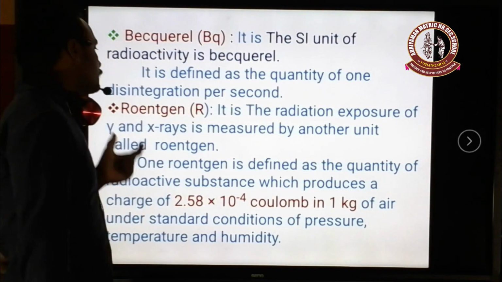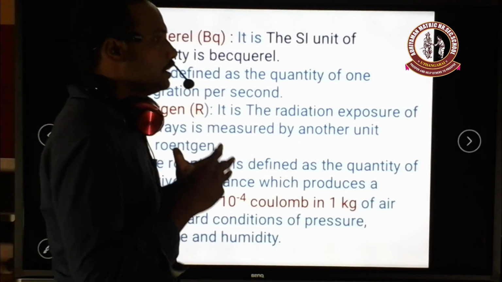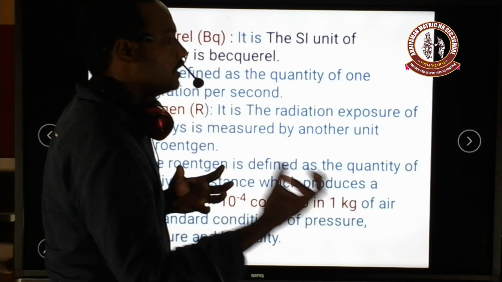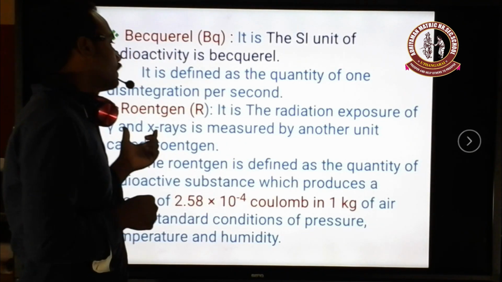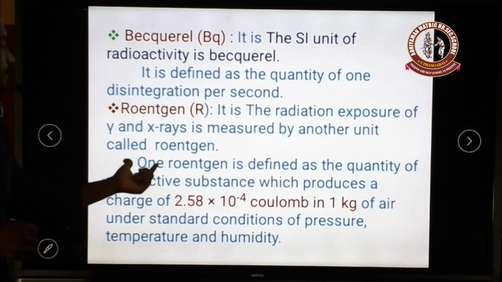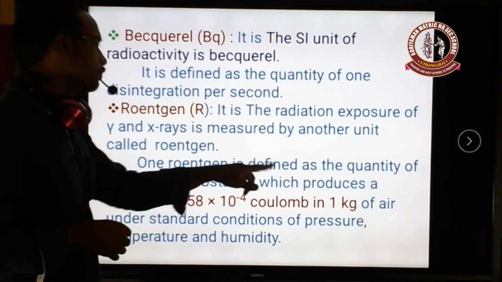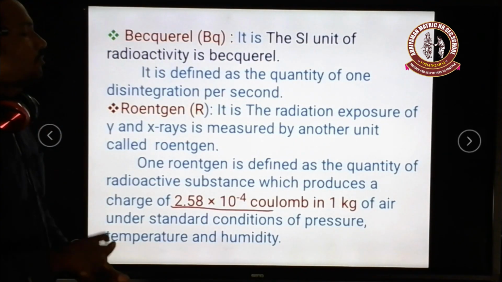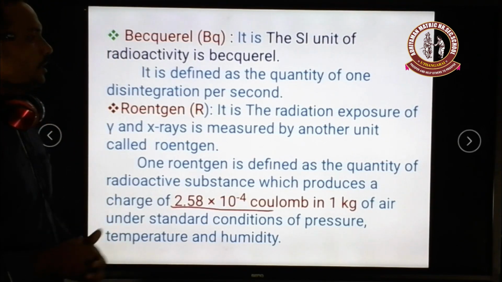The final unit is the Roentgen. Roentgen is not a unit of radioactivity. Roentgen is a unit of the amount of radiation exposure. For example, the intensity of radiation emitted can be measured using the Roentgen. So how do we define 1 Roentgen? 1 Roentgen is the quantity of radiation which produces a charge of 2.58 into 10 power of minus 4 coulomb in 1 kg of air under standard conditions of pressure, temperature and humidity.